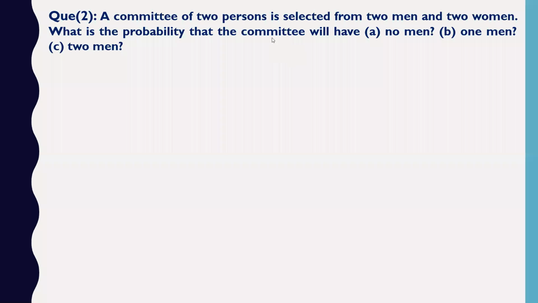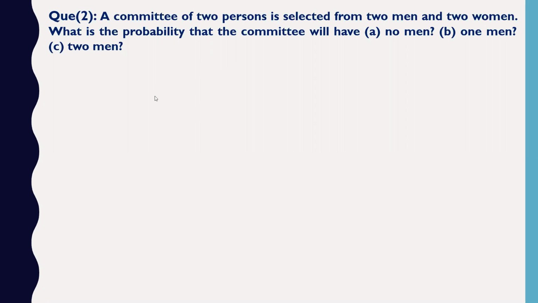Okay. So just quickly take this problem. A committee of 2 persons is selected from 2 men and 2 women. What is the probability that the committee will have no man, 1 man and 2 men? It's just a one-line answer.